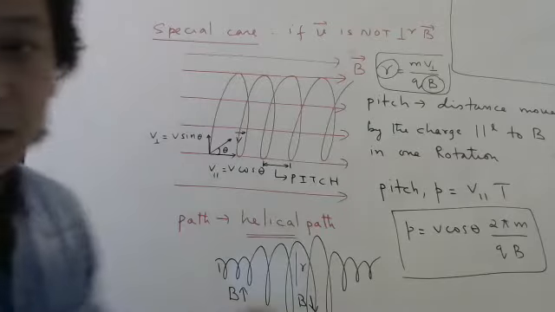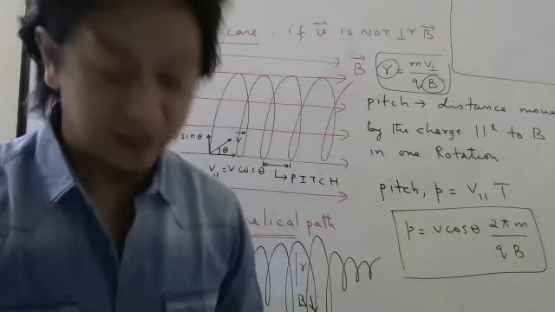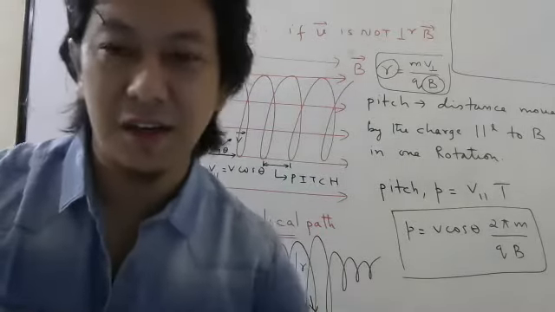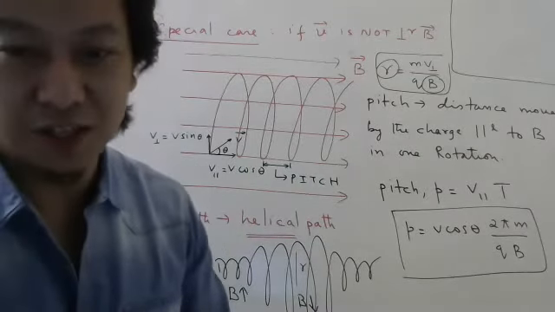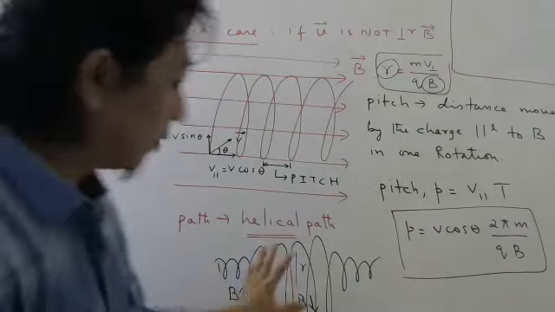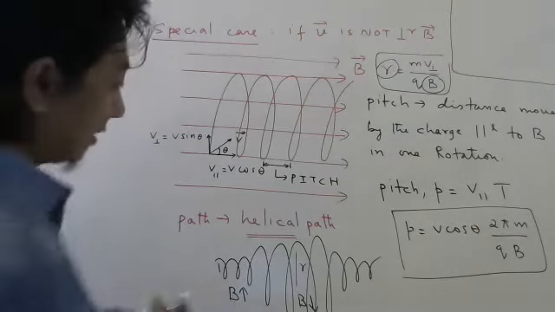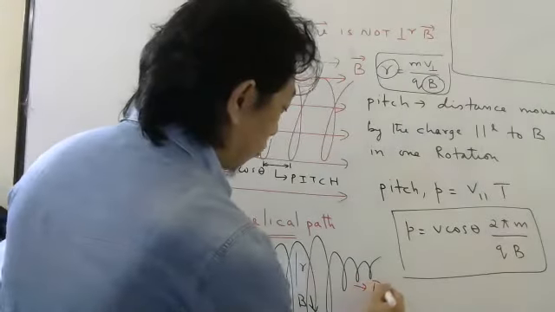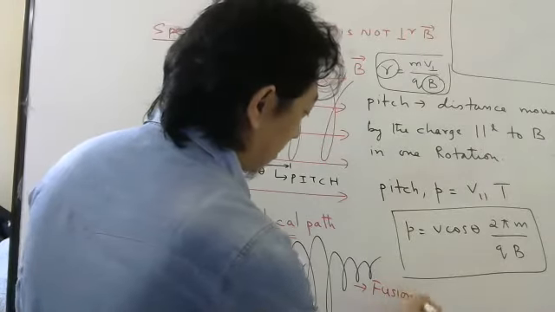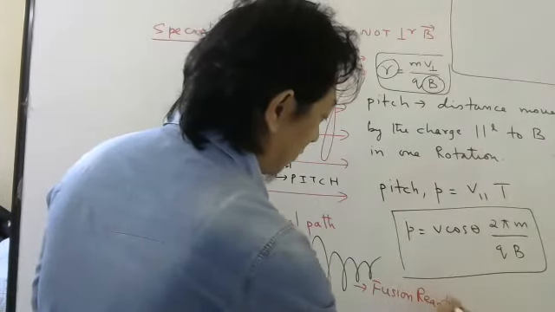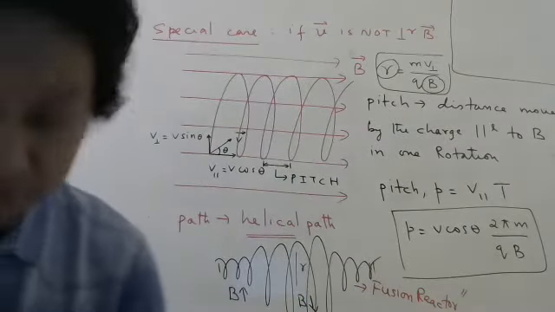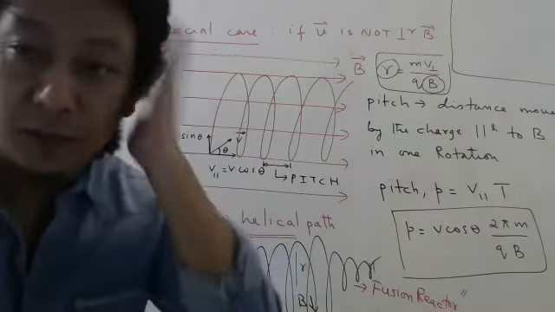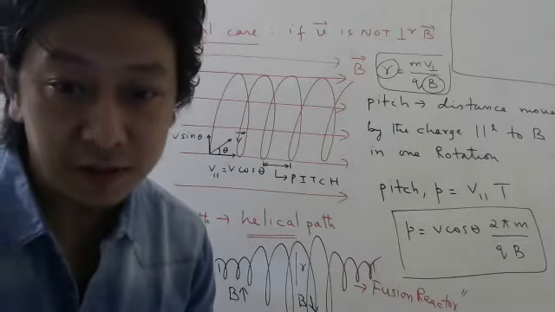So here magnetic field is weak, here magnetic field is strong. This is very useful in fusion reactors. Anyways, we will not discuss it right now. Some last chapter, nuclear fusion, we have to study, so that time it will come. But at least let me write the name. Fusion reactors. Many countries have already started building fusion reactors. Fission reactor is very popular, but fusion reactor is not.